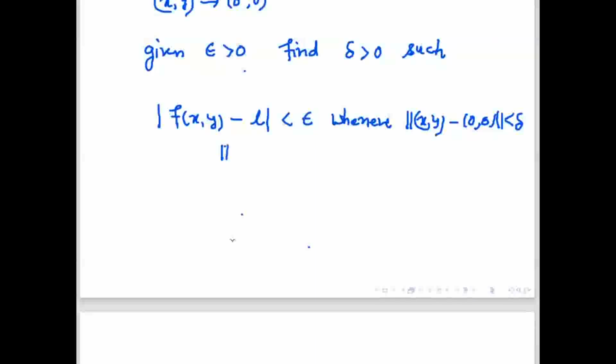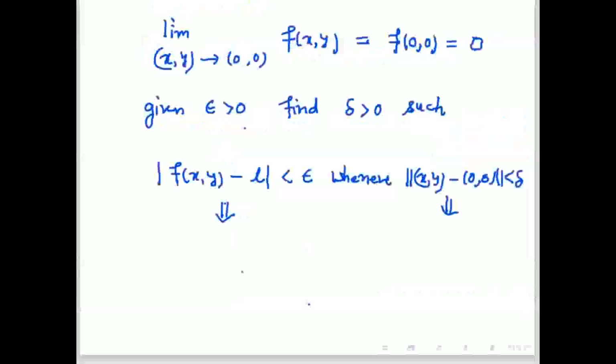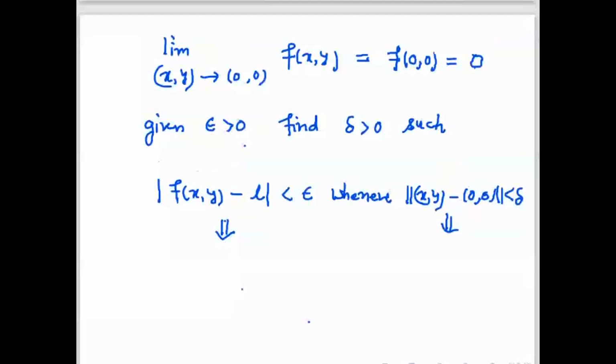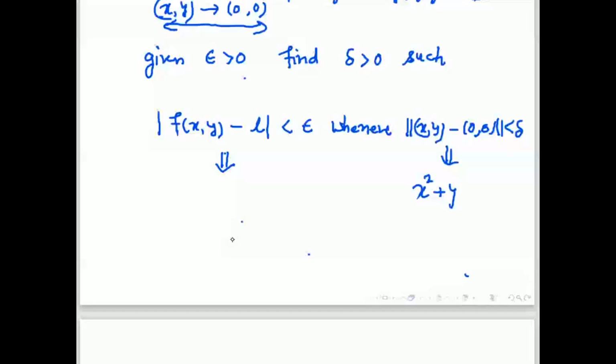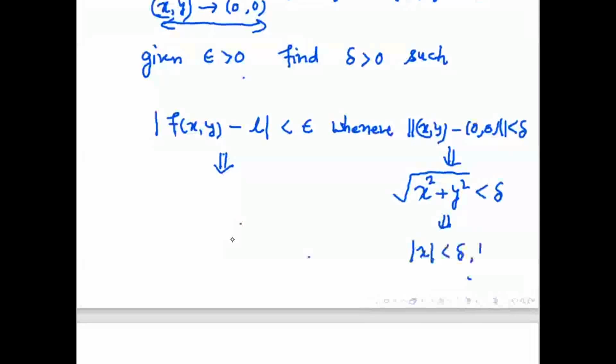So first we will simplify both of these. As (x, y) goes to (0, 0), this distance is less than delta. So from here this norm gives the square root of x squared plus y squared is less than delta. That means mod of x is less than delta and mod of y is also less than delta. Now we have to do the simplification such that we get some mod x and mod y, and then we can replace those by delta.